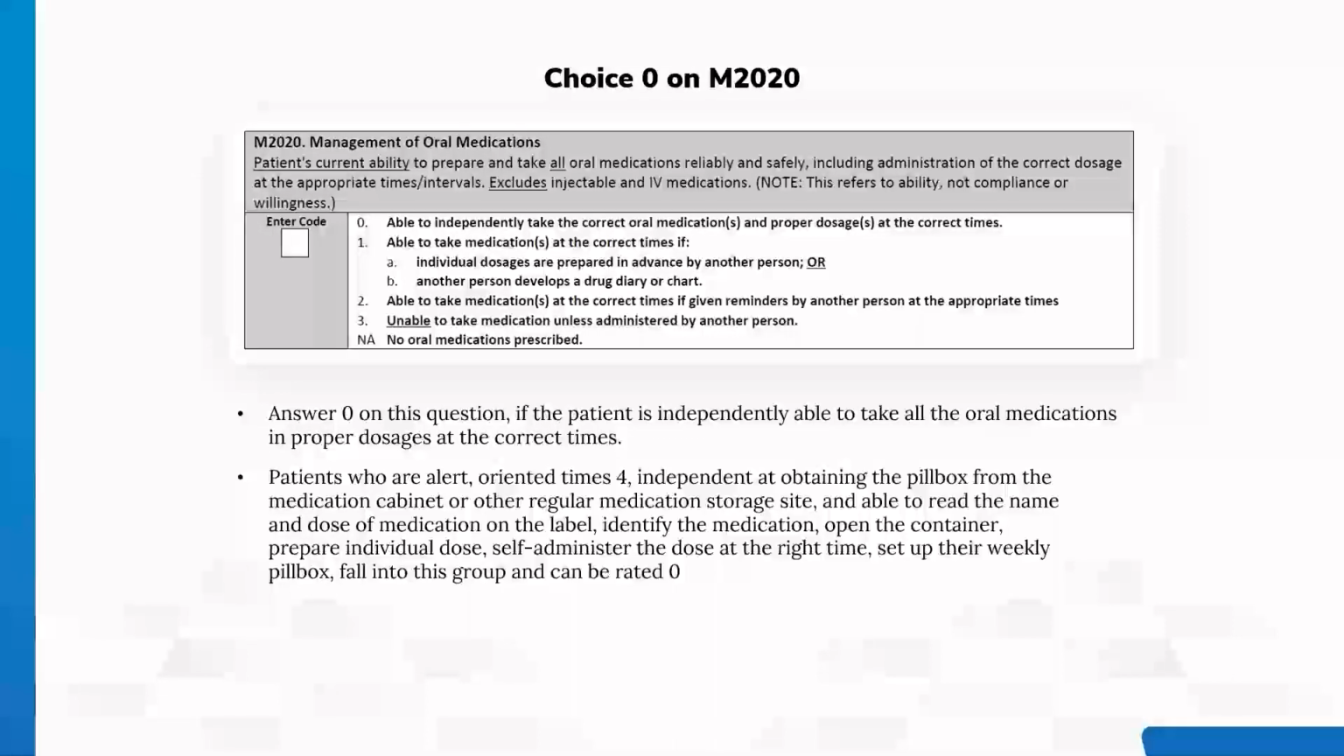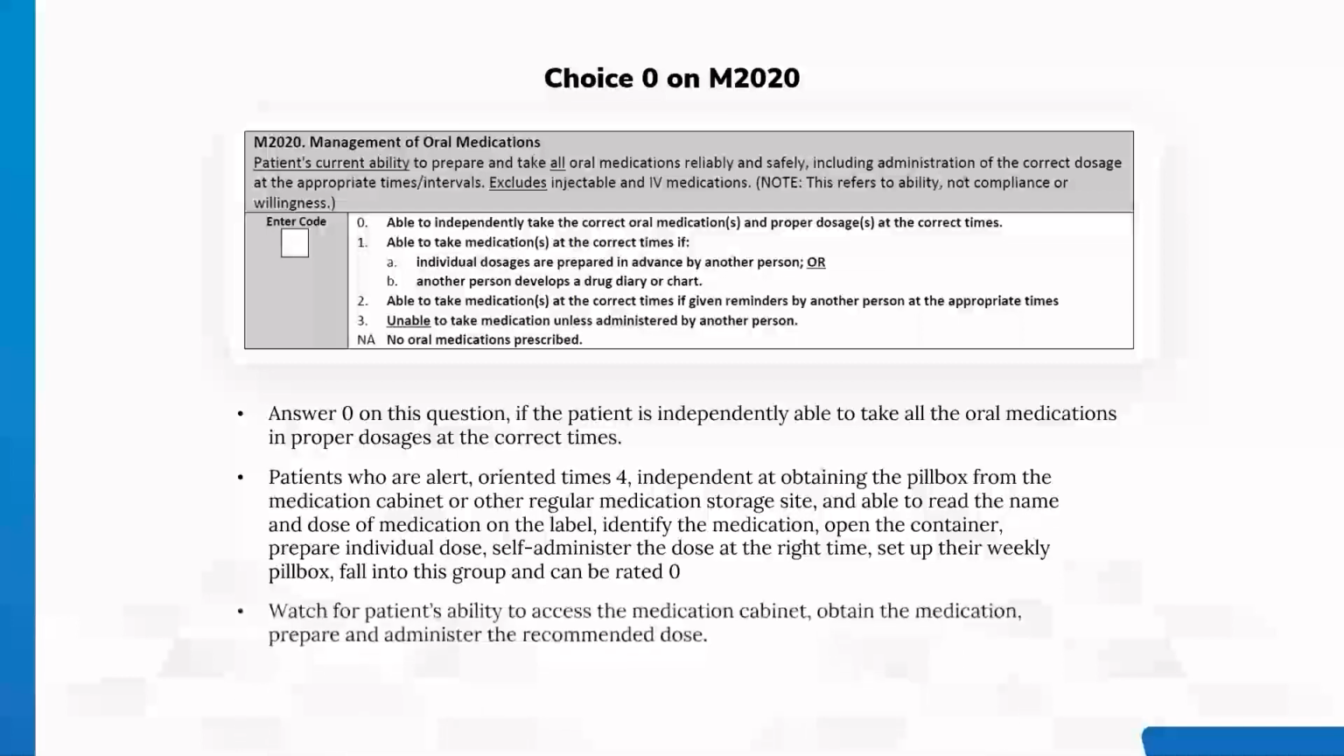Patients who are alert, oriented ×4, independent at obtaining the pillbox from the medication cabinet or other regular medication storage site, and able to read the name and dose of medication on the label, identify the medication, open the container, prepare individual dose, self-administer the dose at the right time, set up their weekly pillbox, fall into this group and